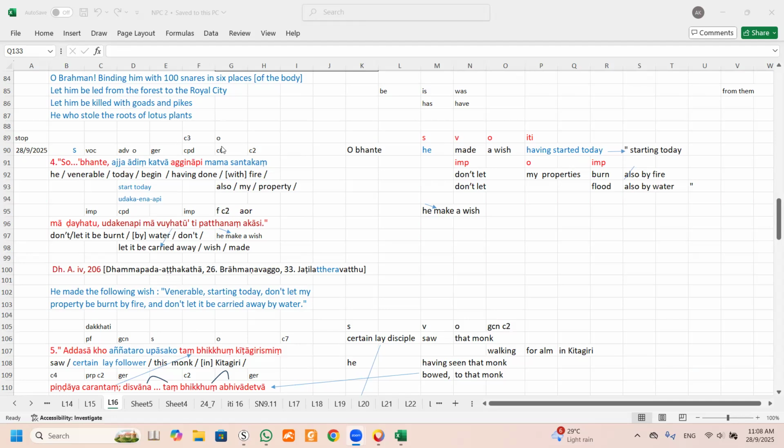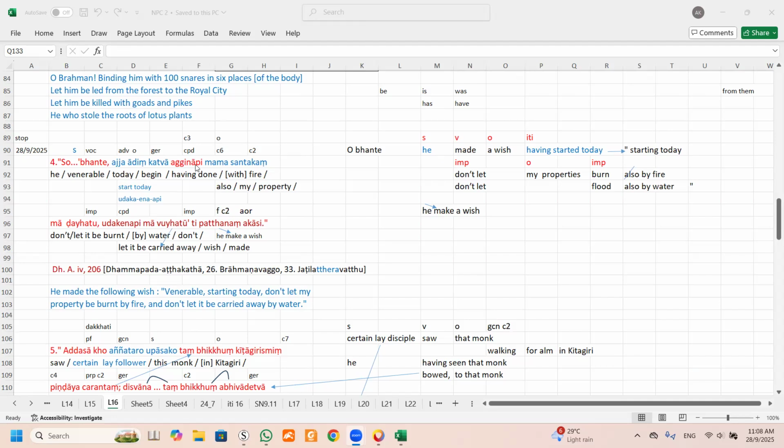So up to this junction, having started today, we can change it to starting today. We can put this in the present participle, no problem. But if you don't want to, you stick to the gerund first. Then you look at the number.